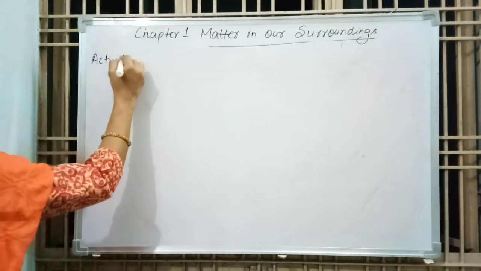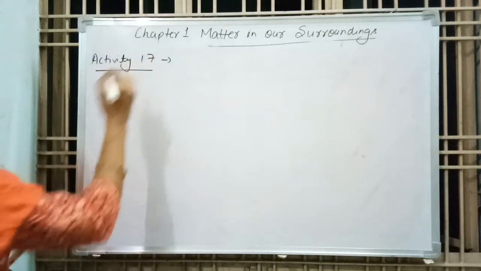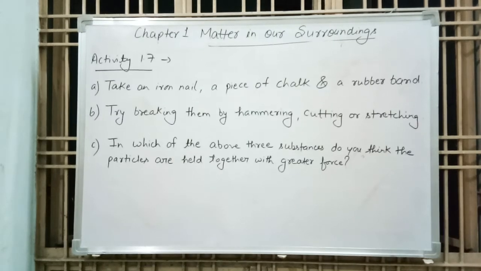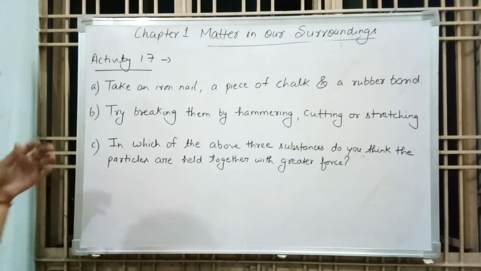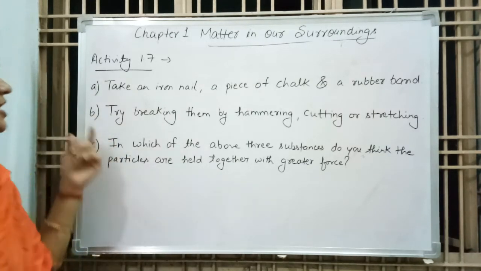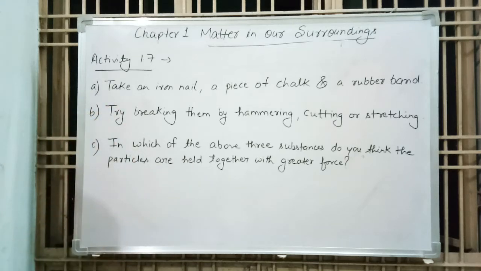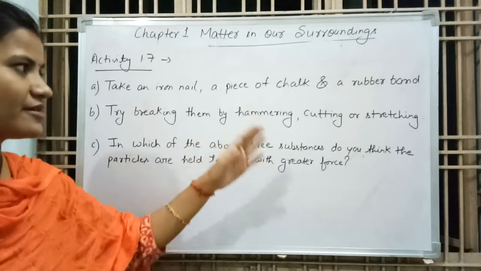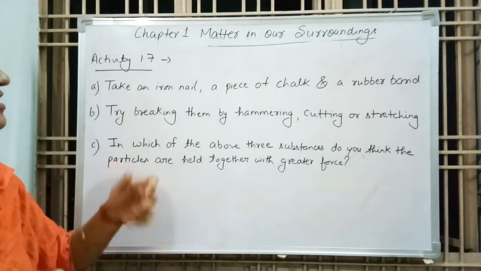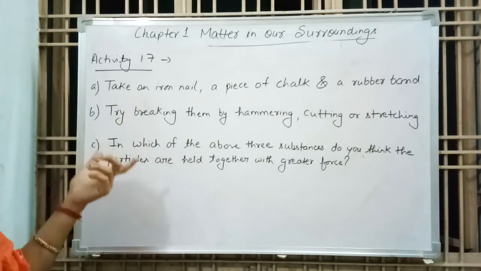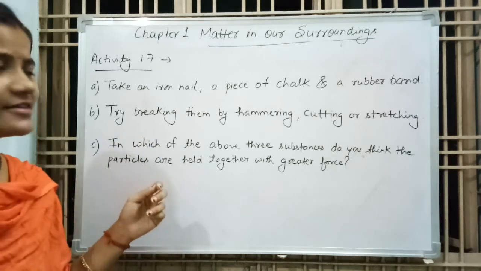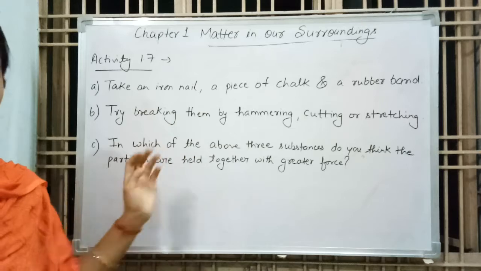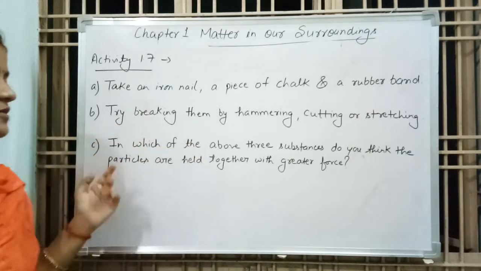In activity 1.7, it is given that take an iron nail, a piece of chalk and a rubber band. Now try breaking them by hammering, cutting or stretching. Iron nail we can try to break by hammering, cutting or stretching. In case of chalk we can do the same procedure, and in case of rubber band we can also do the same procedure.